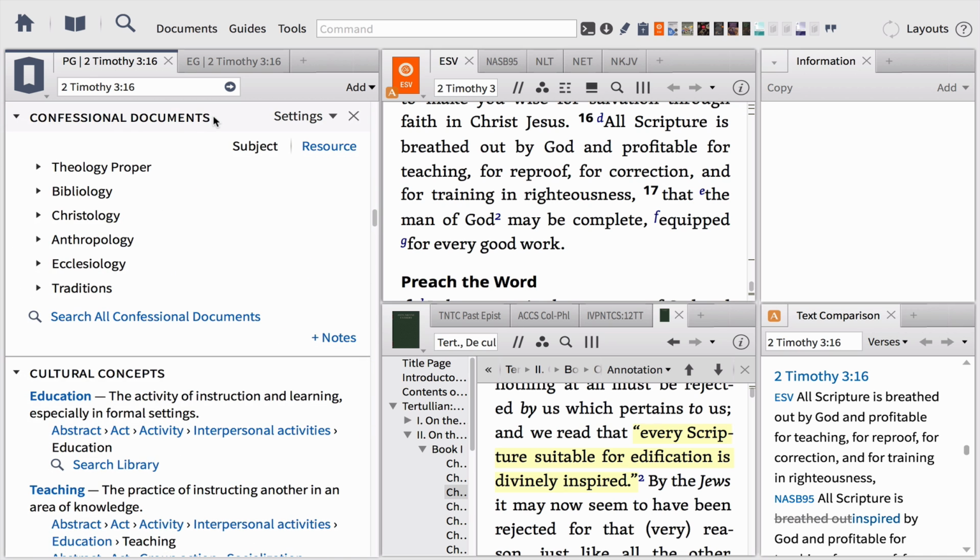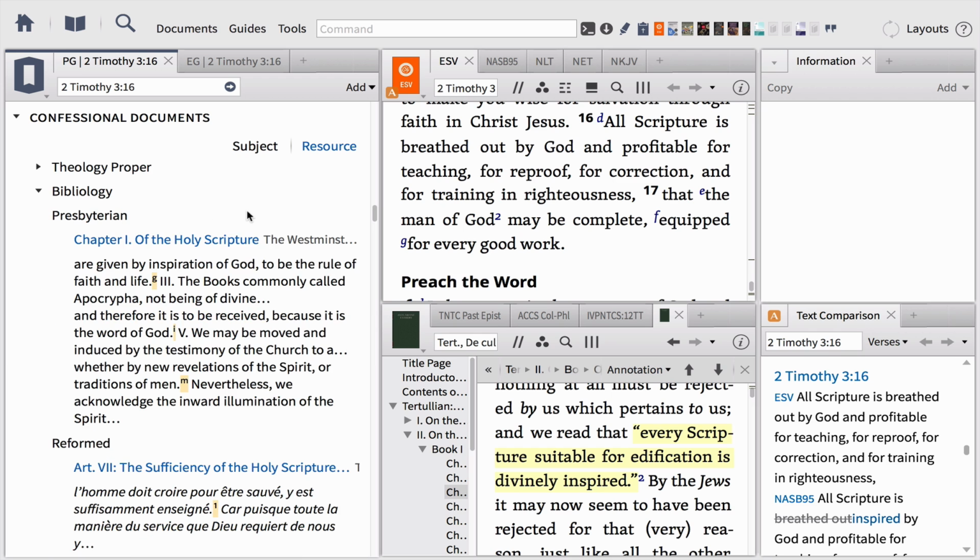The last section I want to mention is called confessional documents because this will allow us to interact with various creeds and confessions that have been written historically and even modern day that have appealed to this passage in defense to key doctrines, once again, like bibliology or our view of the scriptures.